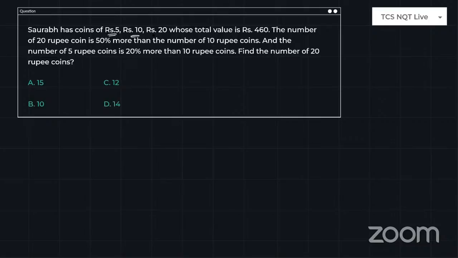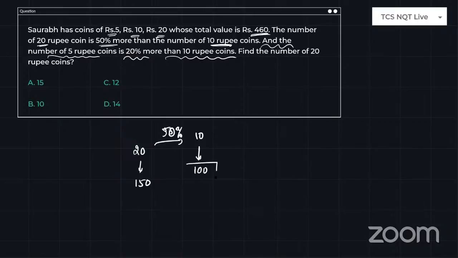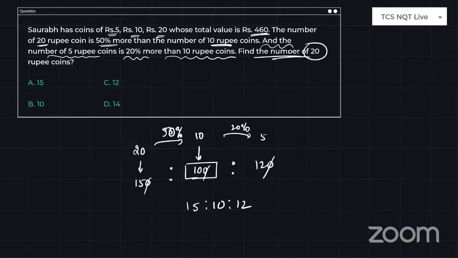Saurabh has coins of 5 rupees, 10 rupees, 20 rupees, whose total value is 460. The number of 20 rupee coins is 50% more than the 10 rupee coins. So 20 rupee coins are 50% more than 10 rupee coins, means I am assuming 10 rupee coins are 100. So 20 will be 150 coins. And the number of 5 rupee coins is 20% more than 10 rupee coins. So I already assumed 10 rupee coins are 100. So 5 rupee coins will be 20% more, means 120. So the ratio between these coins is 150, 100, 120. Zeros got cancelled. So ratio is 15:10:12.